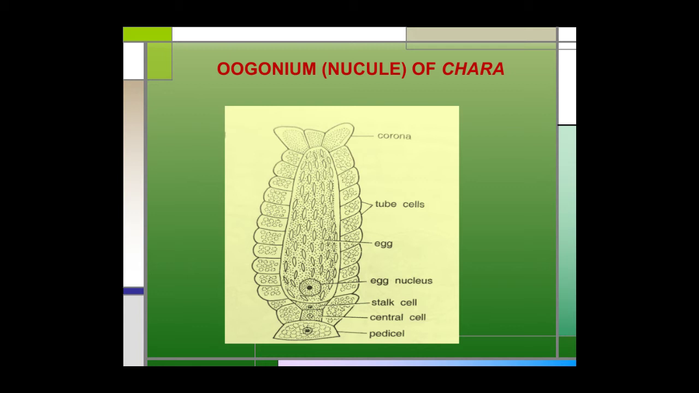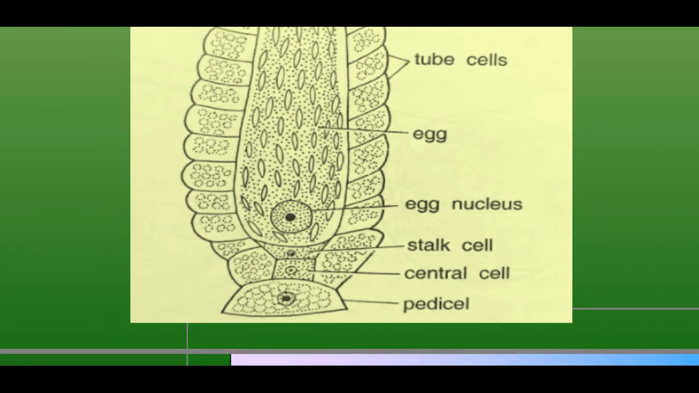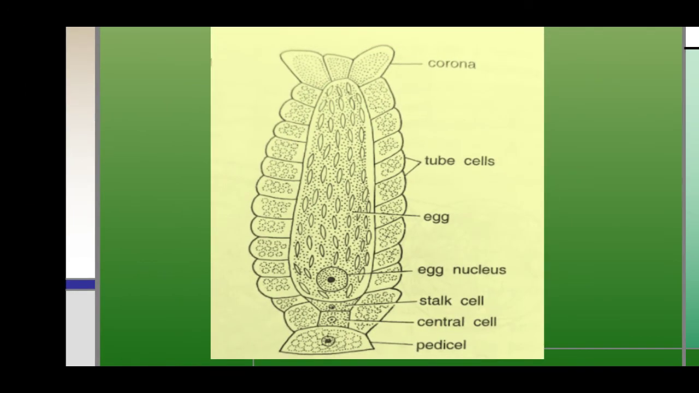Oogonium or nucule of Chara. The nucule of Chara is a macroscopic oval structure. It has a short stalk at its base. It is developed at the node of the primary lateral. In homothallic or monoecious species, the nucule lies just above the globule.